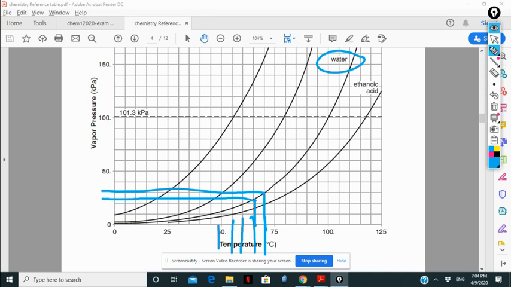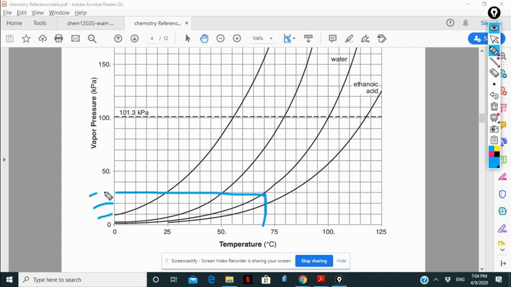I messed this up, so I have to redo it. Here is 70. I go to the water and go all the way to the left. If you count 10, 20, 30, it's almost 30 kilopascals.